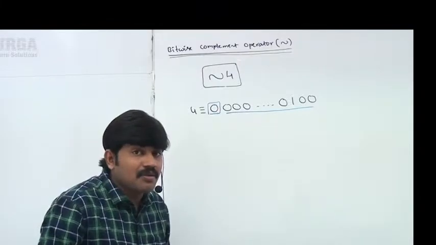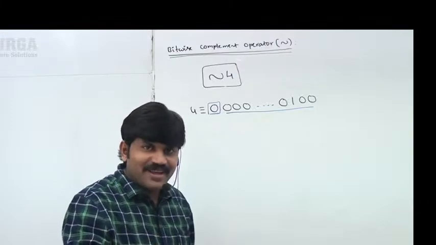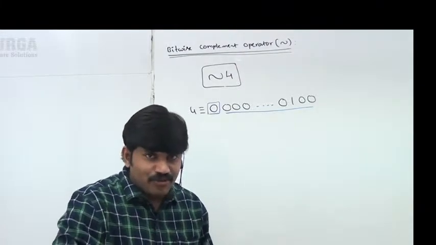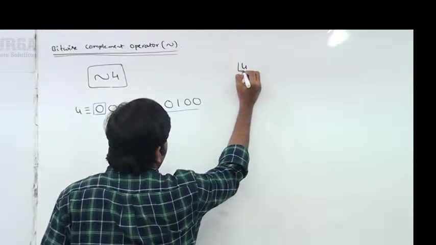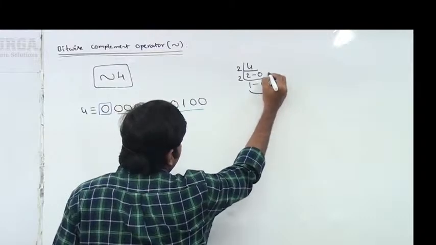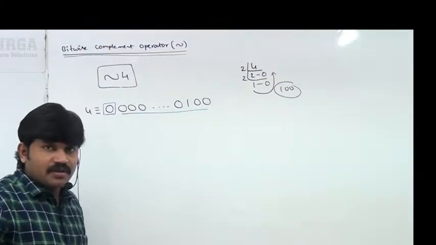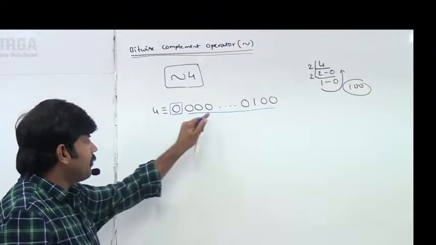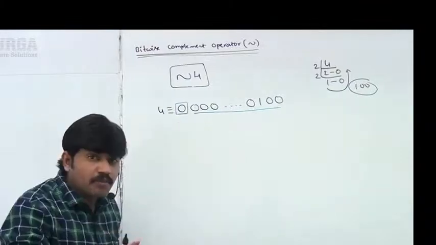Then immediately you ask, sir, it is 4, how is it 1, 0, 0? Converting a decimal value into binary, you know, right? Let me convert 4 into binary. 4 divided by 2 is 2, 2 divided by 2 is 1. So 100 is the binary equivalent of 4. No explanation is required. Clear, right? Now, just to represent 4, which points did I use?